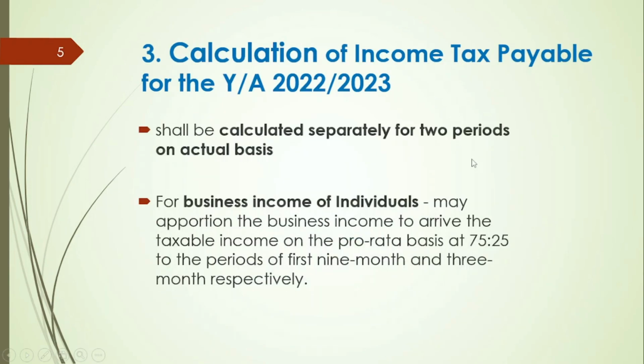Now let's consider how to do the tax calculation for the year of assessment 22-23. This 22-23 is somewhat different and a special year of assessment. It can be considered as a transitional year of assessment too. That means the tax calculation for this 22-23 has to be done using the tax rates and slabs that prevailed as well as the new tax rates and slabs that have come into operation by the new amendment.